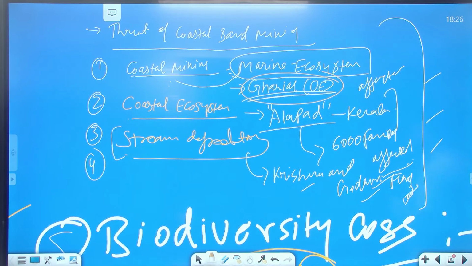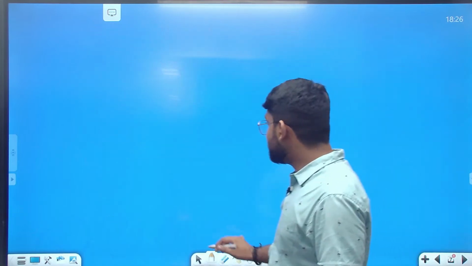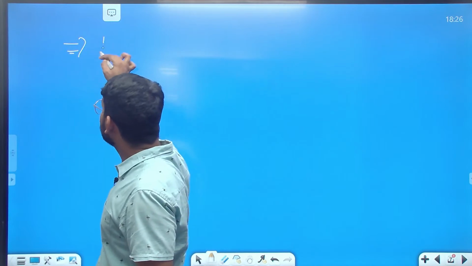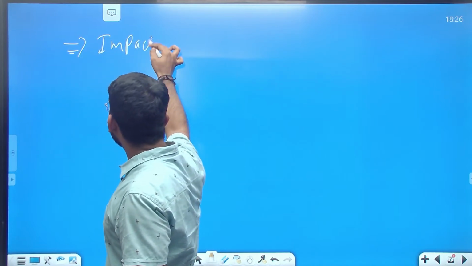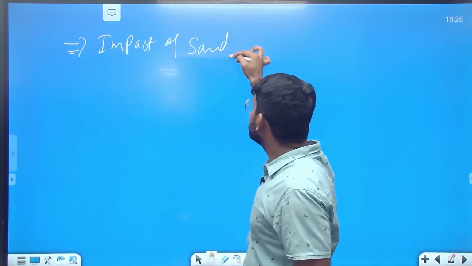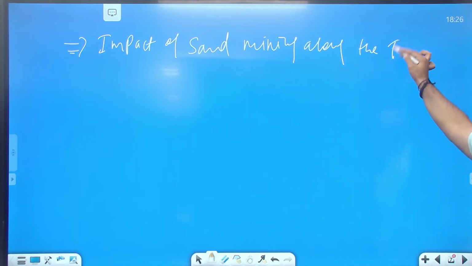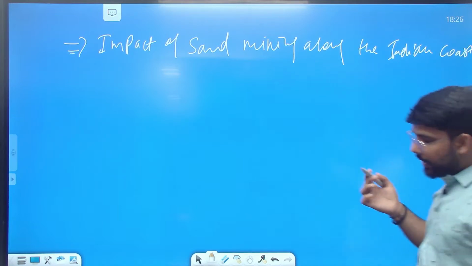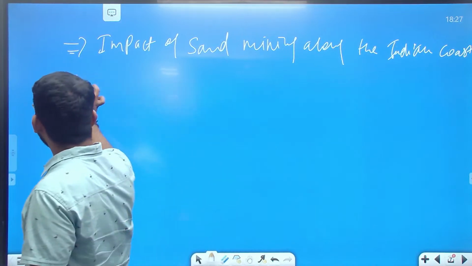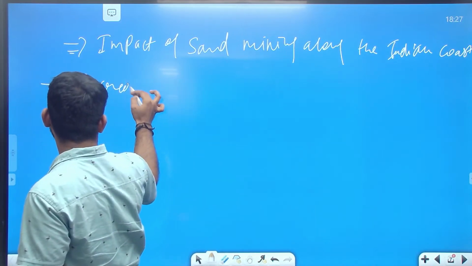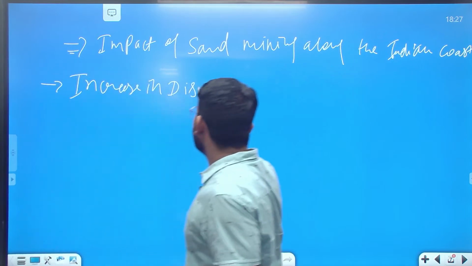I thought this is easily understandable by everyone. Now let's come to the second part, the impact of sand mining along the Indian coast. This is the second part of the question. The question is specific, asking about the impact of sand mining along the Indian coast. So we can write that it leads to an increase in disasters.